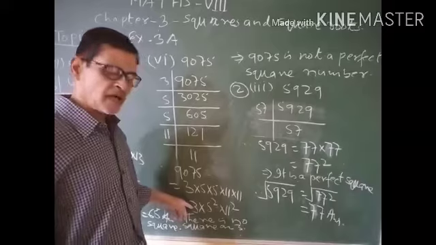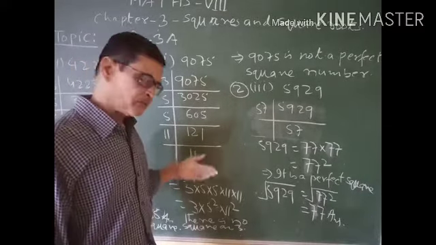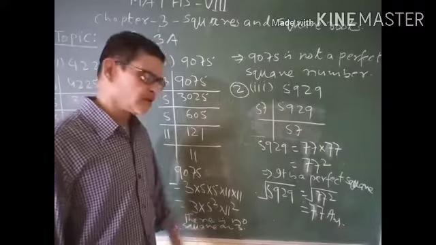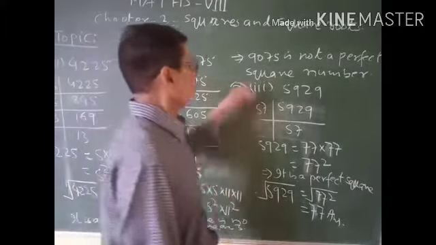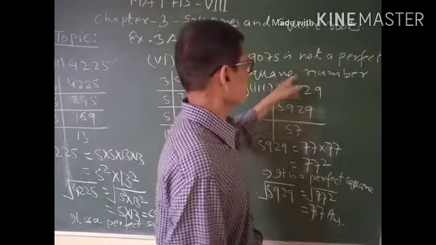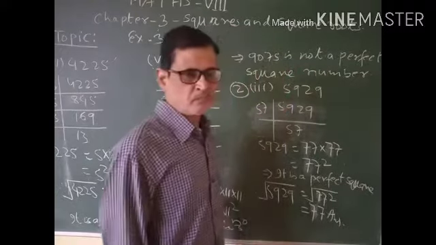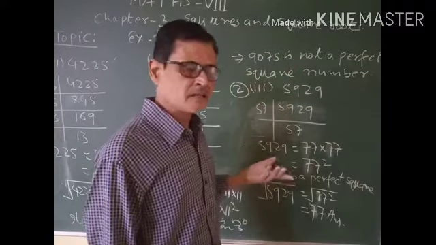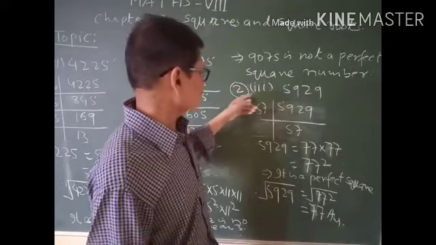If each prime factor does not have a square, this number is not a perfect square number. So 9075 is not a perfect square number because not every prime factor has a square.